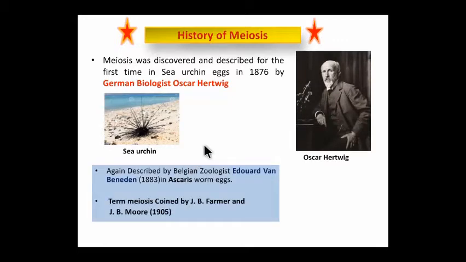Similarly, meiosis was described by the Belgian zoologist Edouard van Beneden in Ascaris worm eggs. However, the term meiosis was first coined by J.B. Farmer and J.E. Moore in 1905.